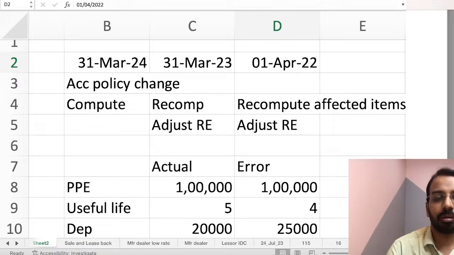Right. Now, as I told you, the meaning of accounting estimate has undergone a change. So the concept remains the same, but you will not follow this definition. You will follow the definition that I had given earlier. Accounting estimates are monetary amounts in financial statements that are subject to measurement uncertainty. Now, whenever there is a change in accounting estimate, why?